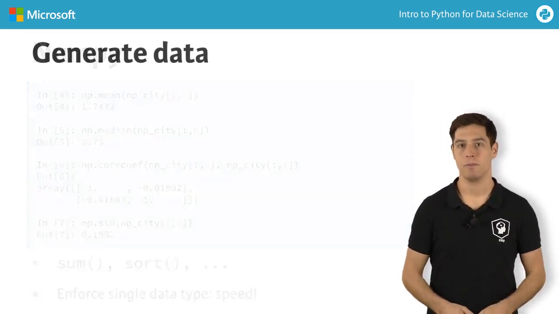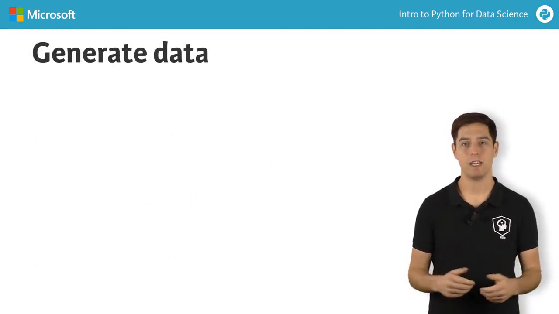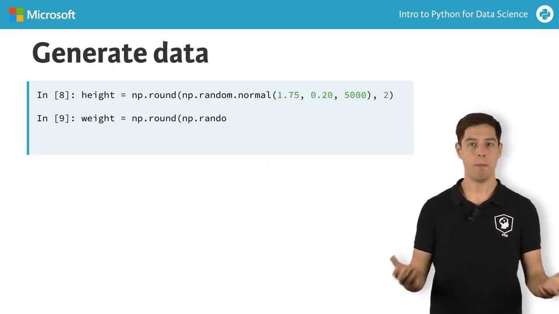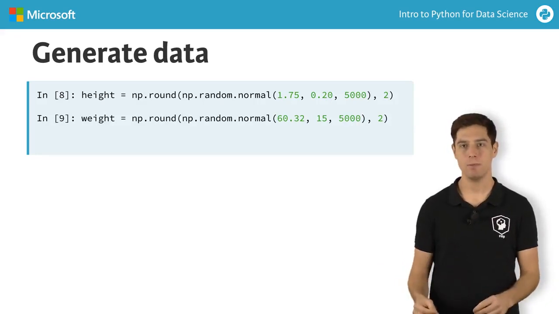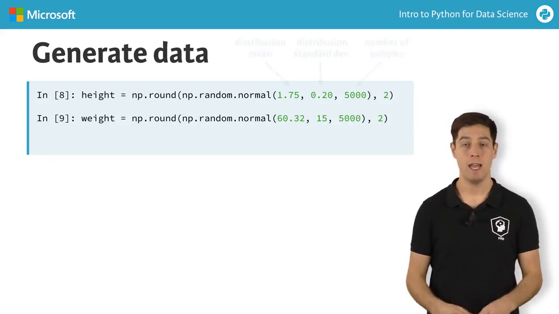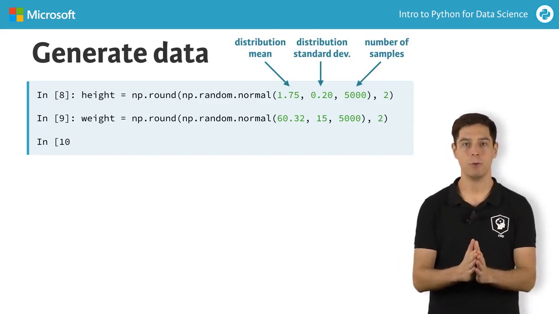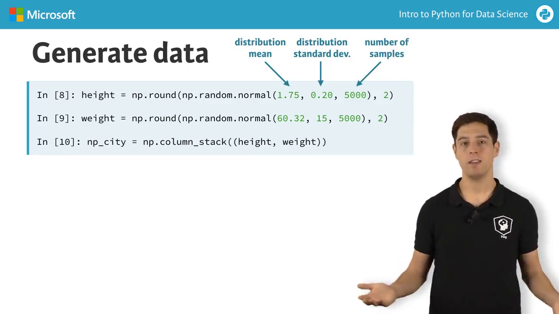Just a side note here. If you're wondering how I came up with the data in this video, I simulated it with Numpy functions. I sampled 2 random distributions 5,000 times to create a height and weight array, and then used column_stack to paste them together as 2 columns. Another thing that Numpy can do.